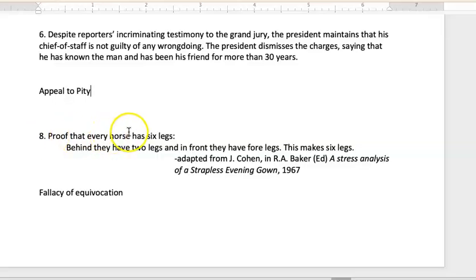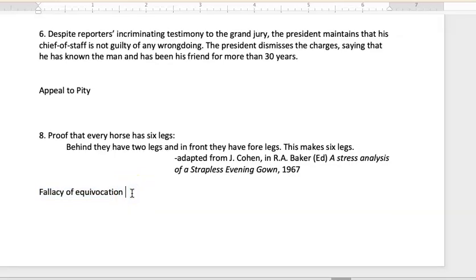And proof that every horse has 6 legs. I had to read this carefully. Behind, they have 2 legs, and in front, they have 4 legs. That makes 6 legs, right? But they're talking about 'fore,' which means like front legs, and 4, F-O-U-R, the number. And this is called the fallacy of equivocation. It's basically using different definitions for the same word.